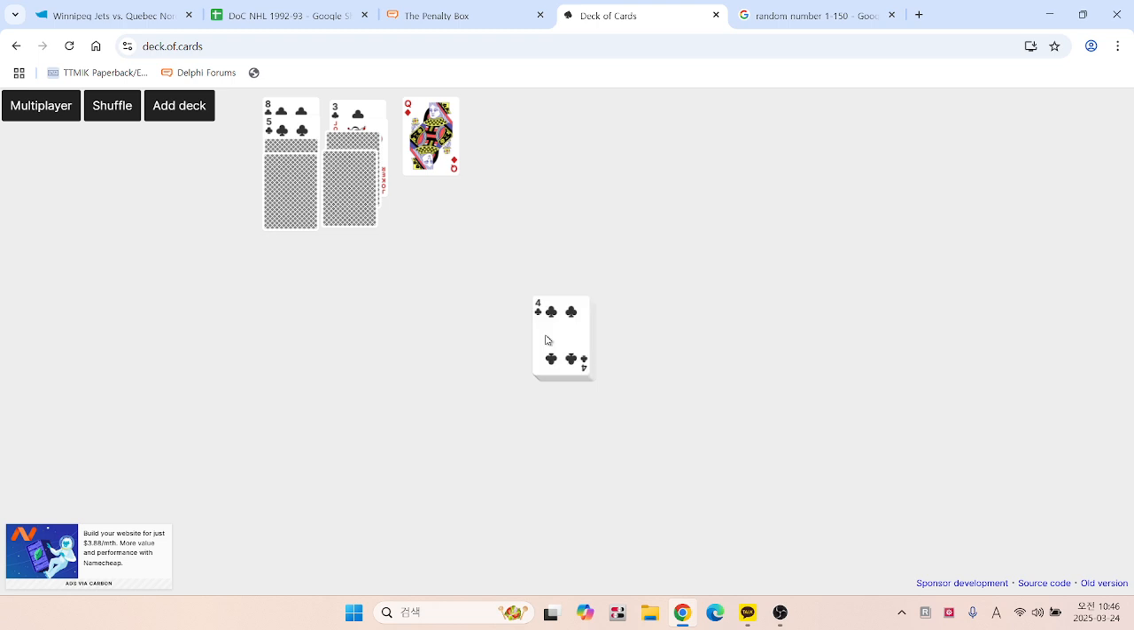Nordiques against the Jets. So we have the Queen. The Queen is Joe Sakic for the Jets. Joe Sakic with a 4 successfully passes it through, and the 2 and the ace. So I looked at the team player bench. Ace, I'll just take the player on the far left, and in this case it's Gino Cavallini. And Cavallini with the Kings.